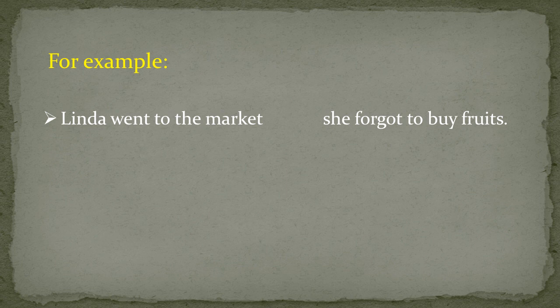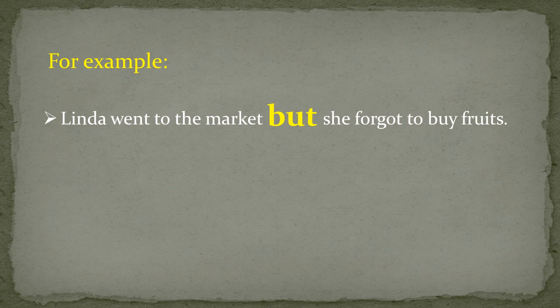For example, students, Linda went to the market. She forgot to buy fruits. So, there are two different ideas: she went to the market, and she forgot to buy something from there. So, there are contrasting ideas. So, we are going to connect these two parts by using conjunction but. Read it again. Linda went to the market, but she forgot to buy fruits.